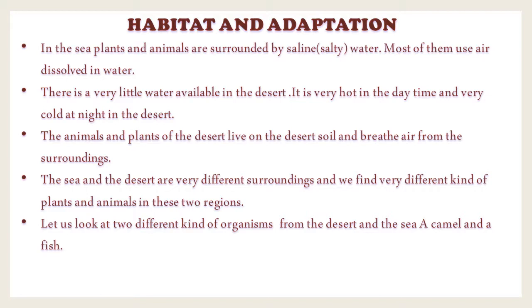Okay? Let us look at two different kinds of organisms from the desert and the sea, a camel and a fish. See, which animal is called the ship of the desert? Camel is the ship of the desert. Camel, correct?